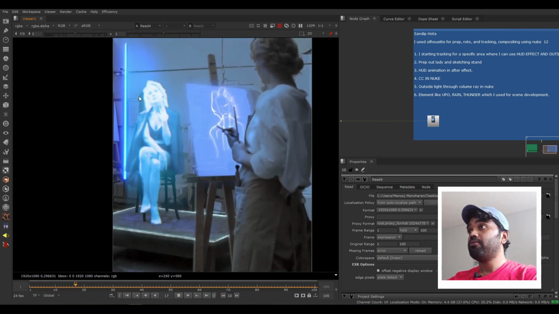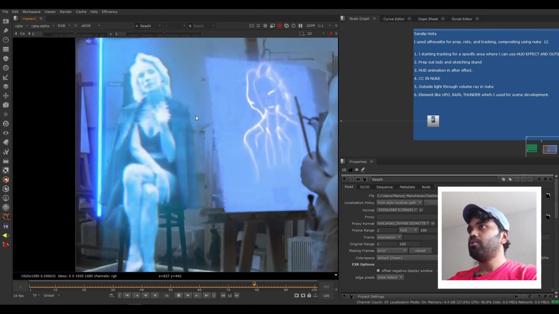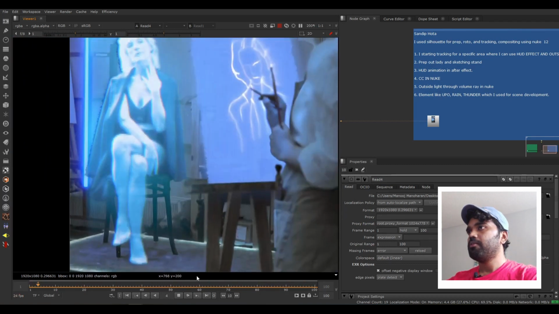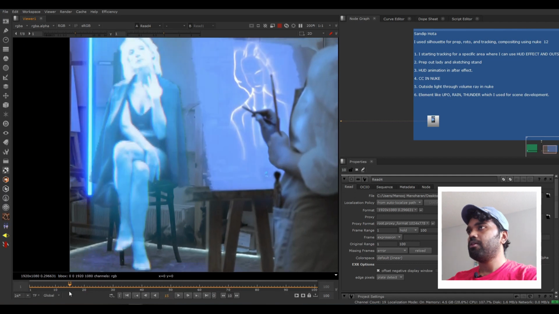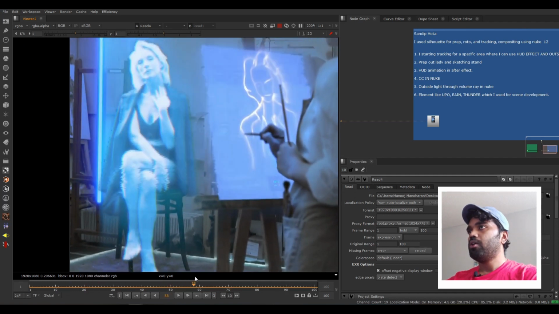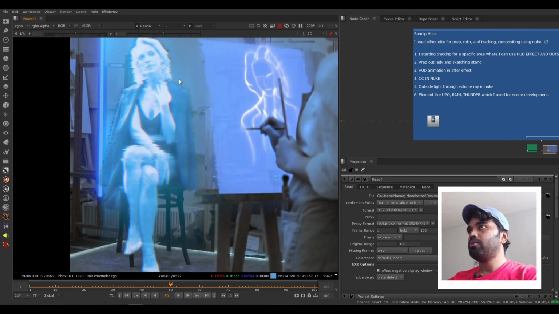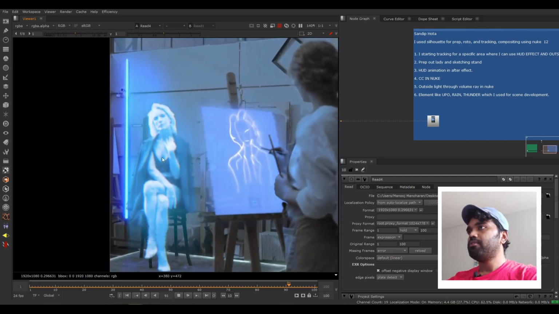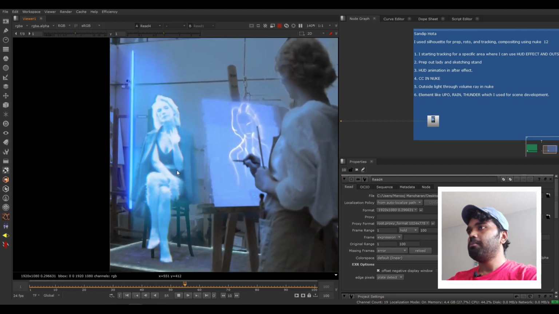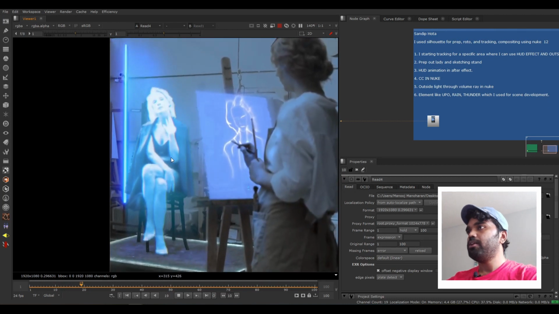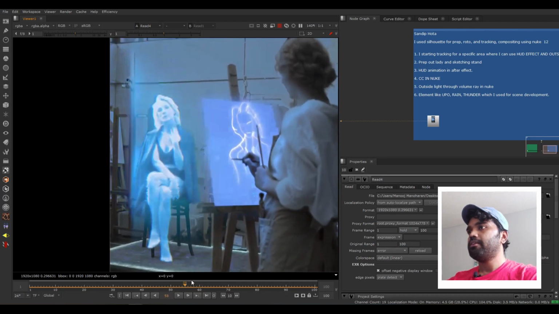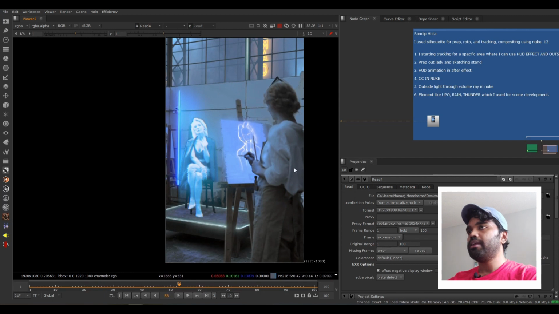I appreciate this idea of hologram, and the thing which I noticed, there is a weird dark edge around this hologram which doesn't suit this hologram thing, so I really want you to reduce that or completely remove that. I don't know what that is, so that is yet another feedback. And one more thing is you can reduce the movement of this effect. You can see it is completely floating, so you can reduce the movement of this jitter effect for this hologram. That's it, and I really like how you created this environment.